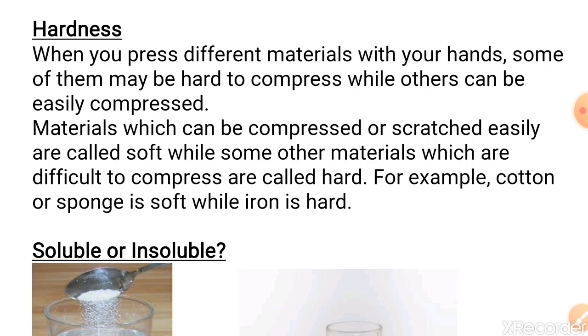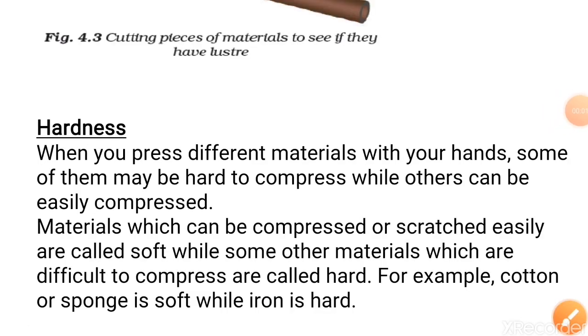So students, materials which can be compressed or scratched easily are called soft, while some other materials are difficult to compress, so they are hard. Examples of soft things are cotton or sponge, and iron is a hard material. Similarly, wood is also hard. Now, in appearance, materials can have different properties like luster, hardness, they can be rough or they can be smooth.